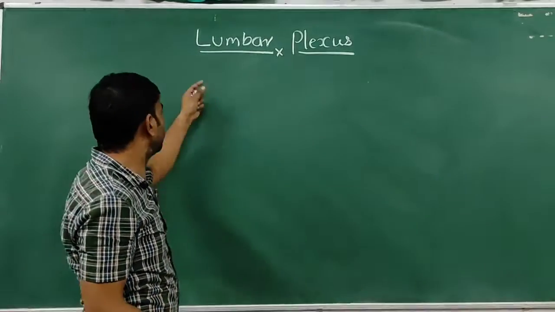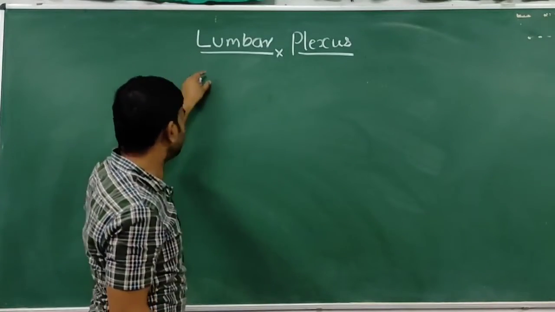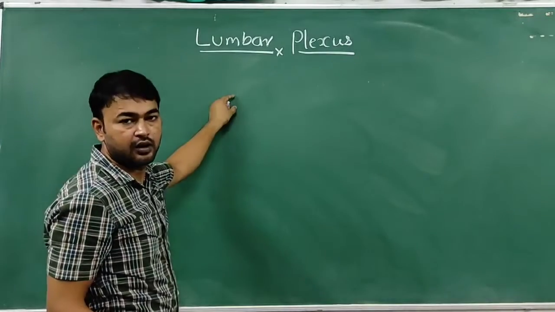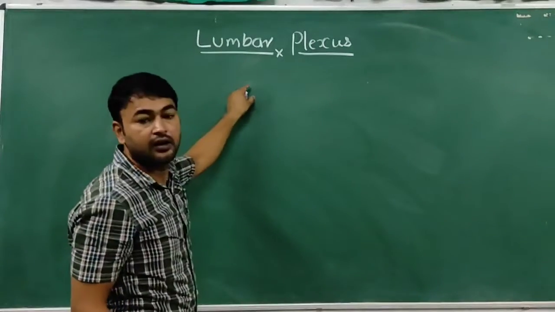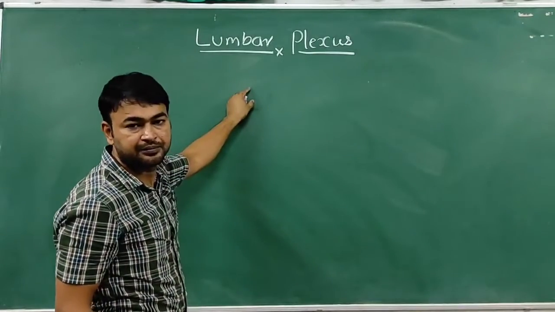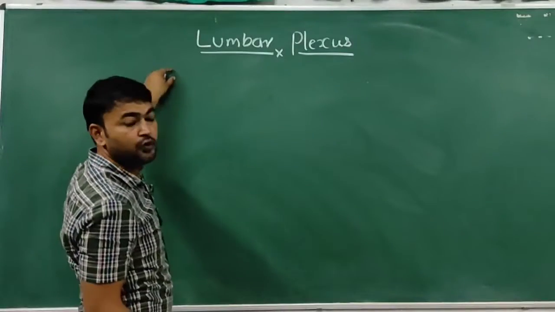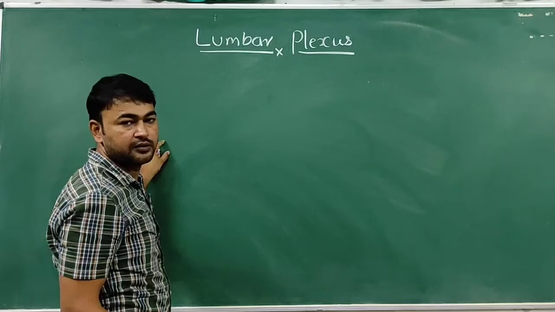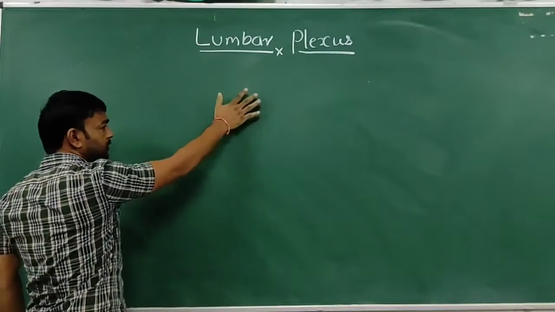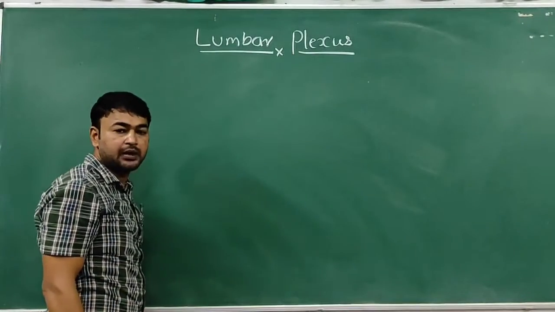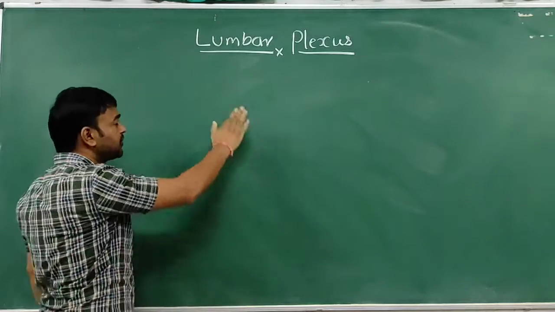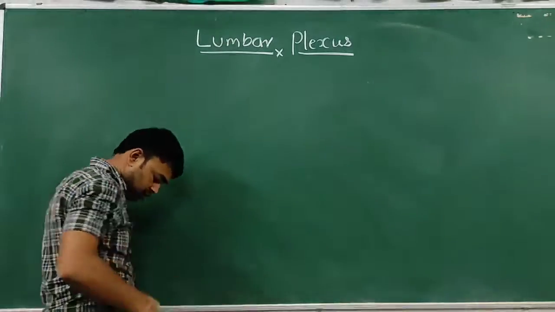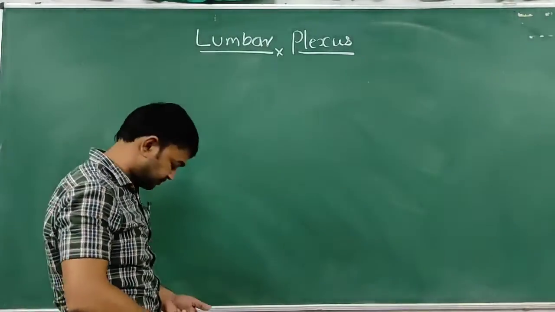Of lumbar nerve, or the ventral rami of lumbar nerve, formed by the lower thoracic and the lumbar nerves, which supply the lower limb and the pelvic region. The branches from the lumbar nerves supply the lower limb and the pelvic region.